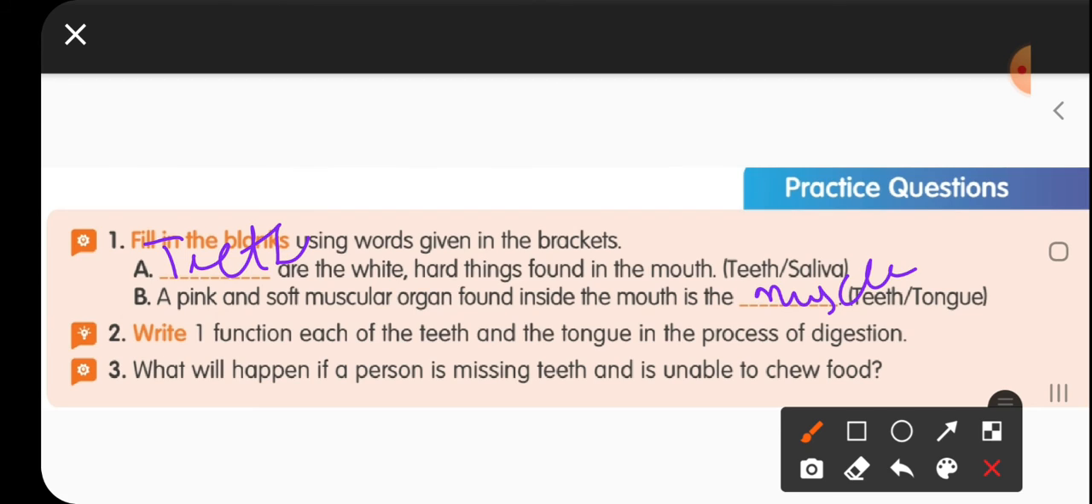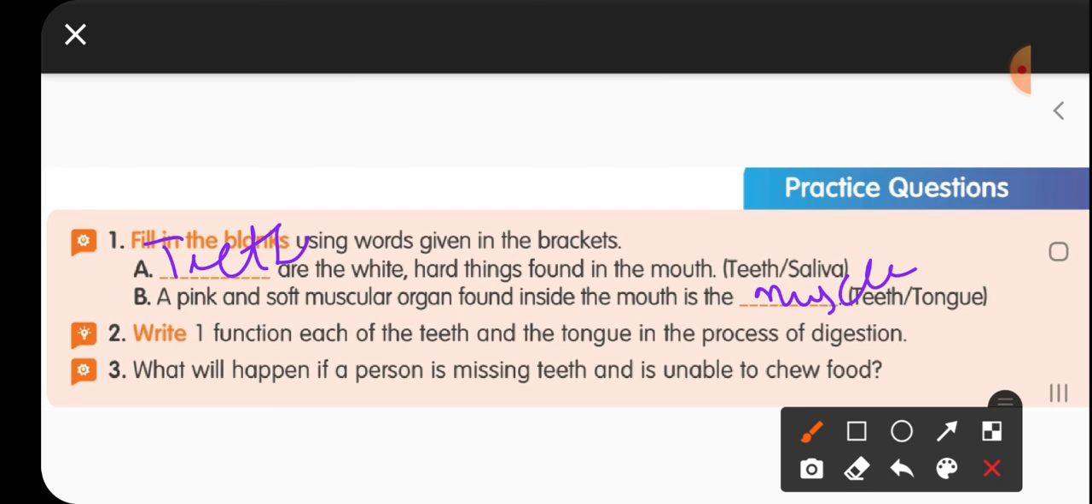Write one function each of the teeth and the tongue in the process of digestion. Teeth are helpful in biting the food and chewing the food properly, whereas the tongue is helpful in pushing the food material so that the food can be chewed by the teeth properly.